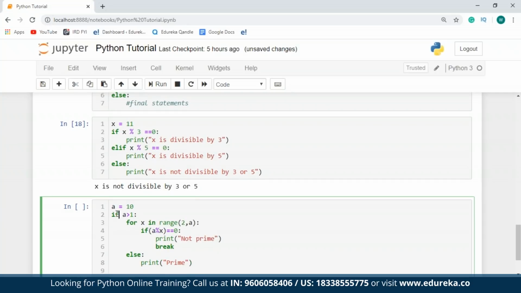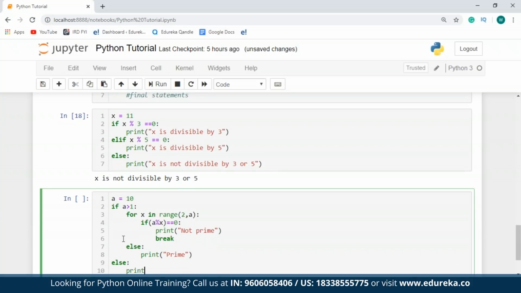Now coming back towards this if statement, which checks if a is greater than 1 or not. So if the value of a is not greater than 1, I'll just inform the user that the value of a is not greater than 1. So I'll just say value of A is less than or equal to 1.